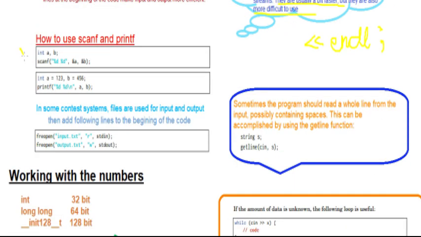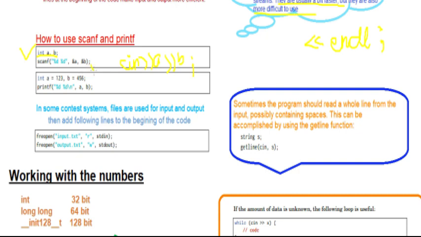So this is the basic code to use them. You are declaring the integers int a and b, and then as you do in cin, like cin a and b. So this was happening in the case of cin. So here scanf and then this %d and then &a and &b.